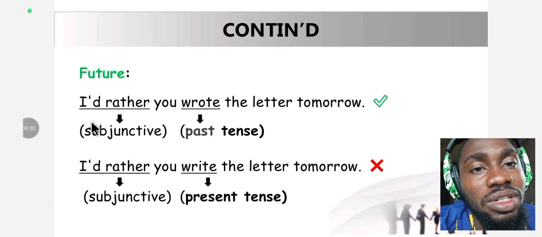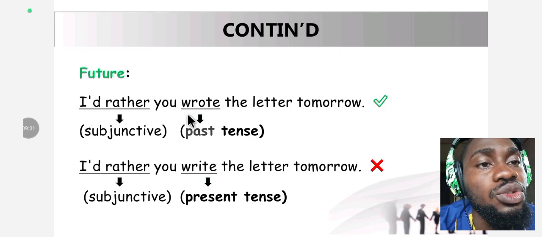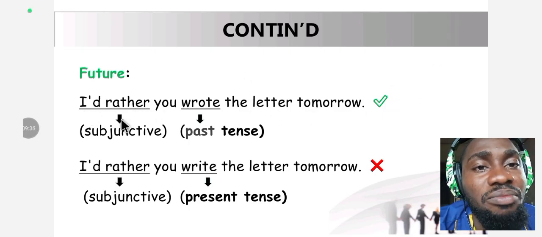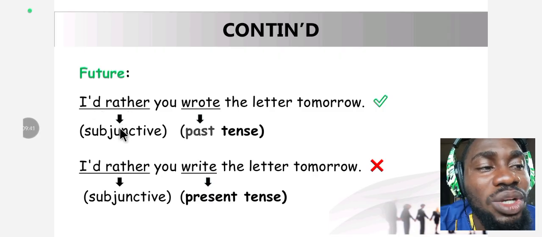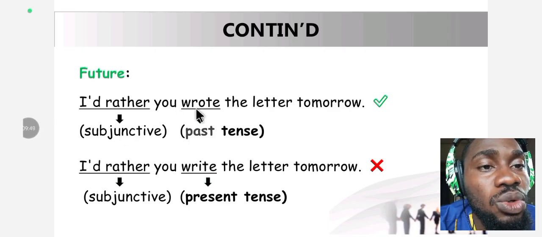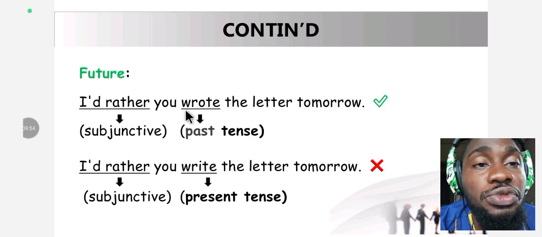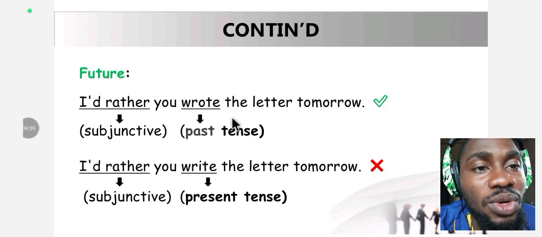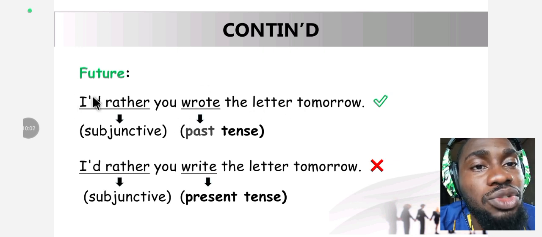More examples under future. "I would rather you wrote the letter tomorrow," which is correct. Why is this correct? Because "I would rather" is a subjunctive, and it is talking about the future. It's a future subjunctive. The "wrote" here is what? A past tense form of verb. Remember the law. Future goes with past tense form of verb, never with present tense. Making this subjunctive statement correct.